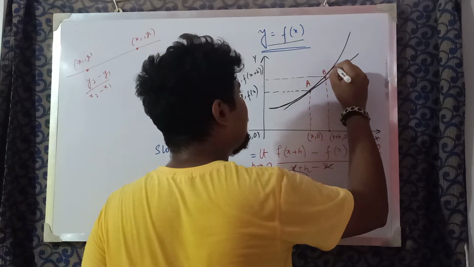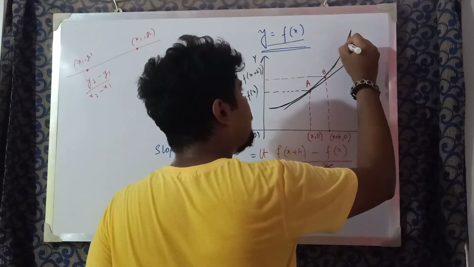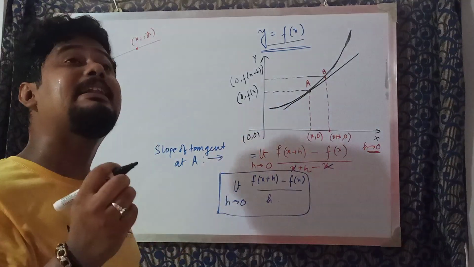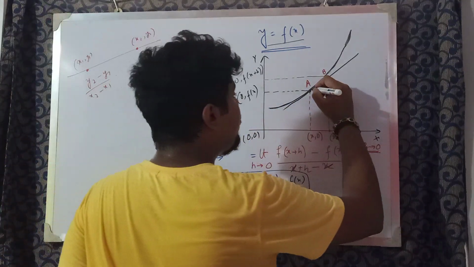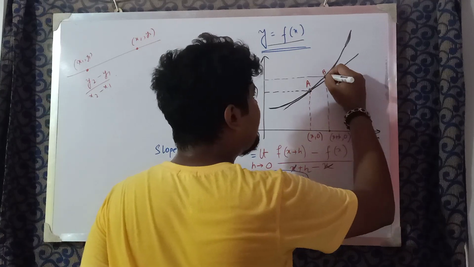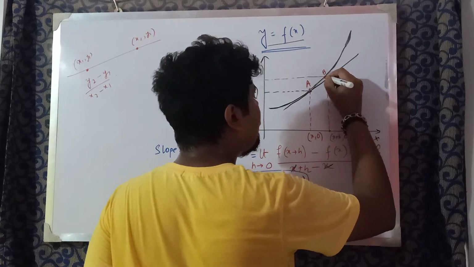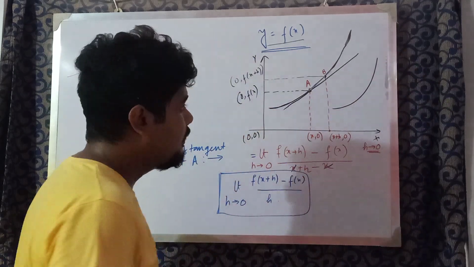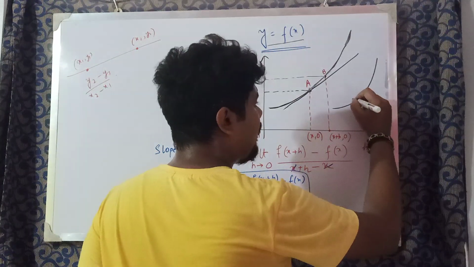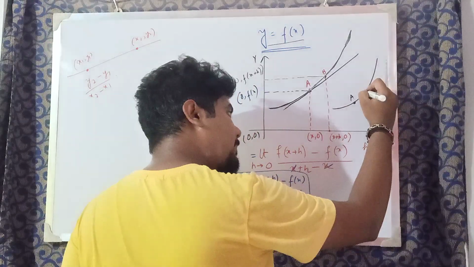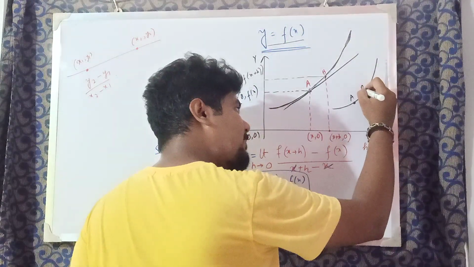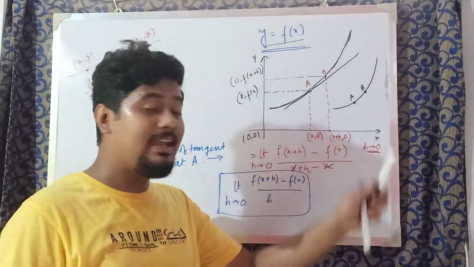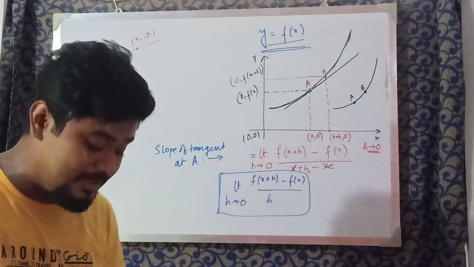This was the curve, actually the actual curve given in the question. Now if I had stated earlier only that h tends to 0, then don't you think that A and B, this one, I am drawing another one. Suppose this was the curve. We are given one point A, and we chose another point B, and at the same time we stated that h, that is the separation between A and B along the x-axis, is infinitesimally small.